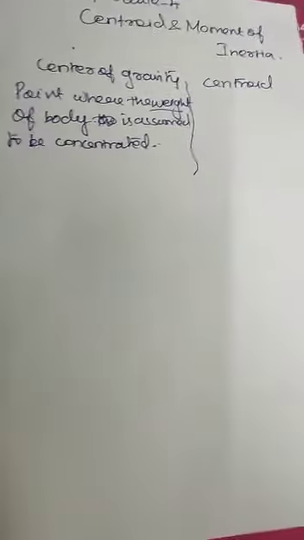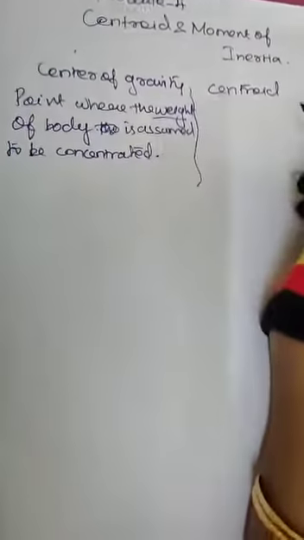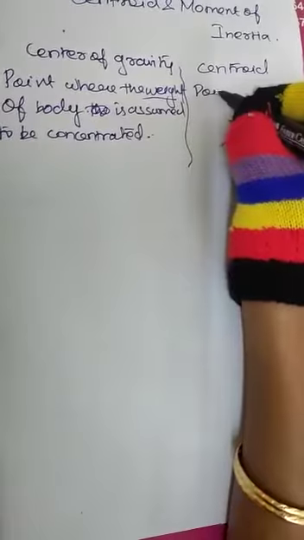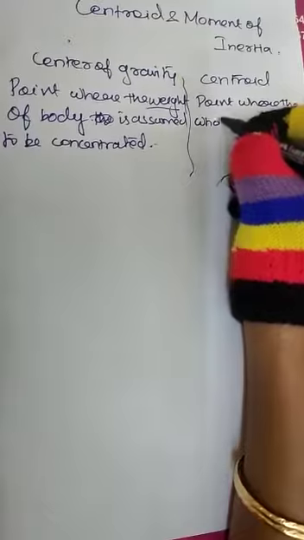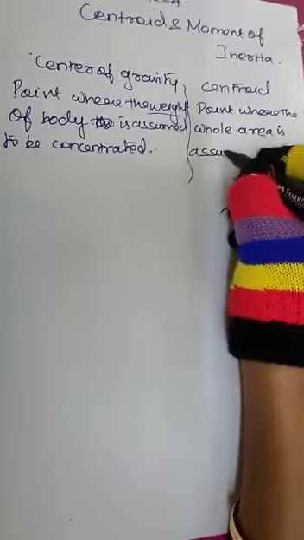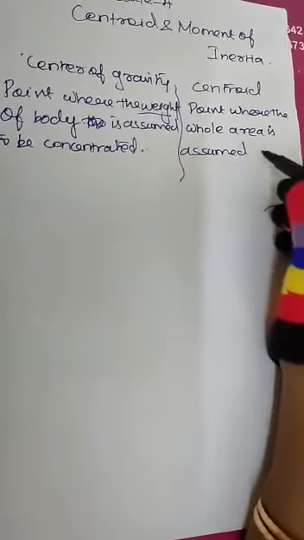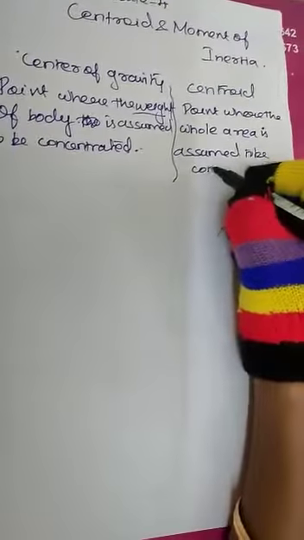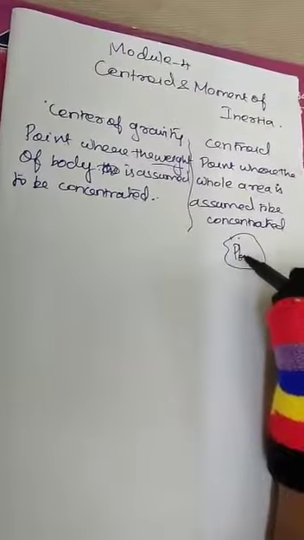Then what is meant by centroid? Any guess you have? Centroid means it is the point where the whole area is assumed to be concentrated. That is the main difference that we need to see. In simple terms, centroid means always with respect to the area, the plane area.